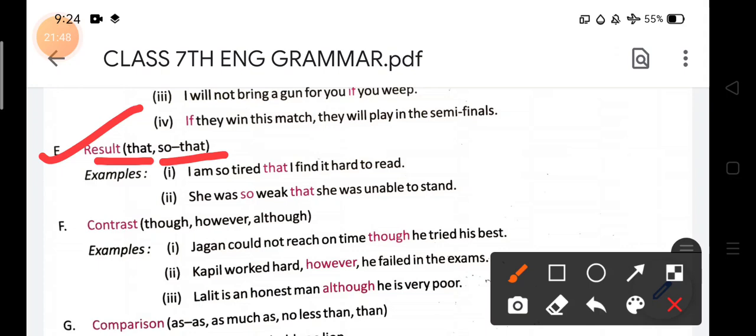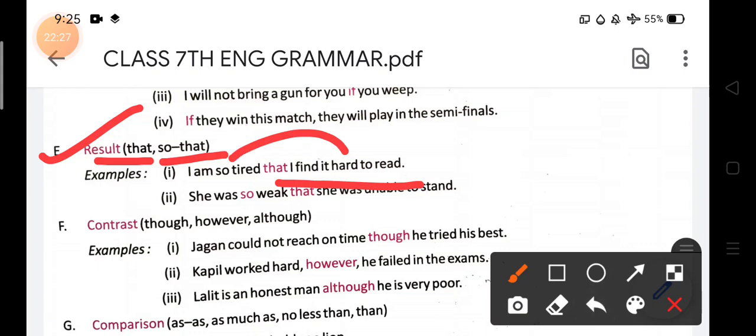So I'm tired, this is the first sentence. That I find it hard to read. So what is the reason that he finds it hard to read? Because he was tired. To know the reason, we should go to the first part, because the second part is dependent on the first part for giving the sense. I'm so tired that I find it hard to read.